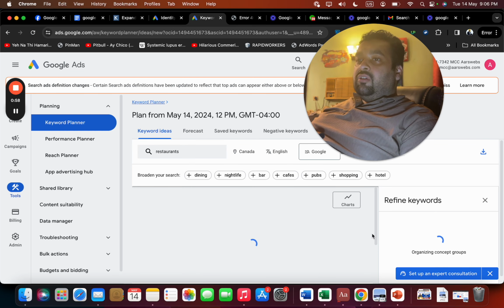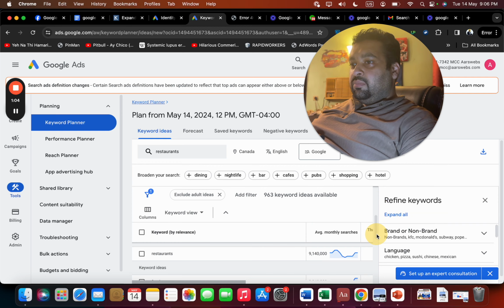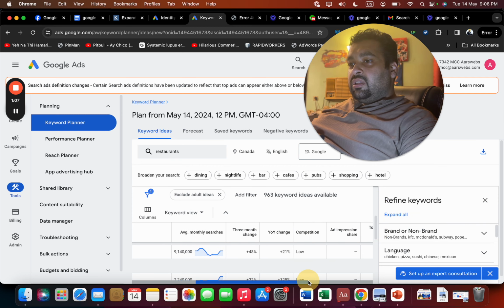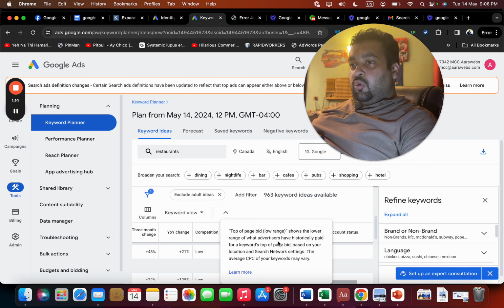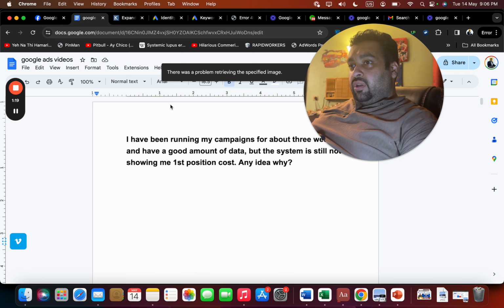You can see the CPC over here as well. You can see the top of page bid high range and the top of page low range, you can see everything over here. So this answers your question, but I wanted to add something as well.